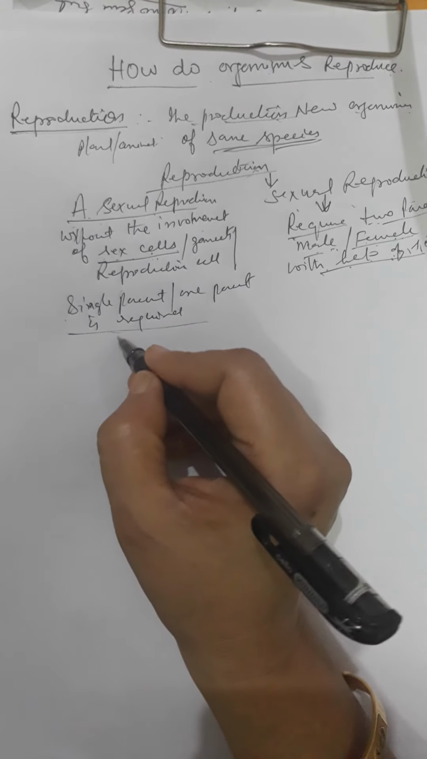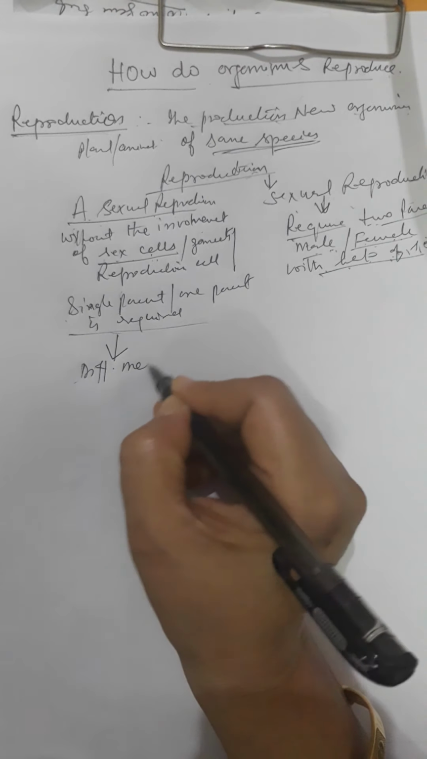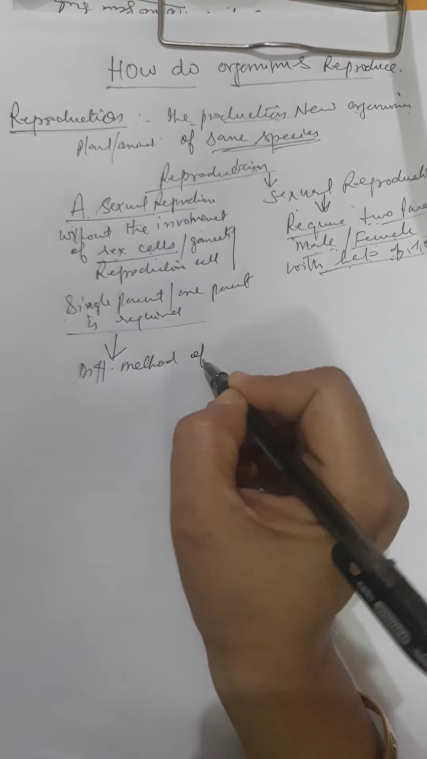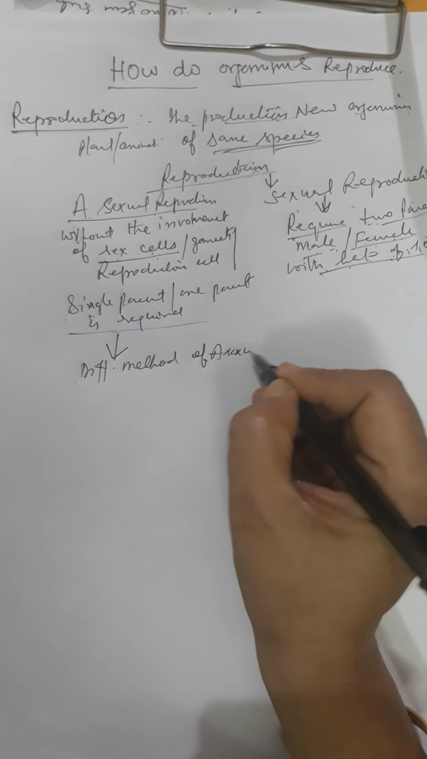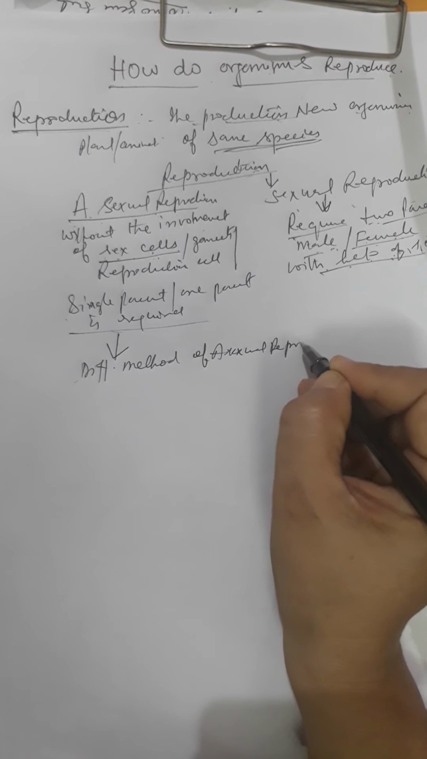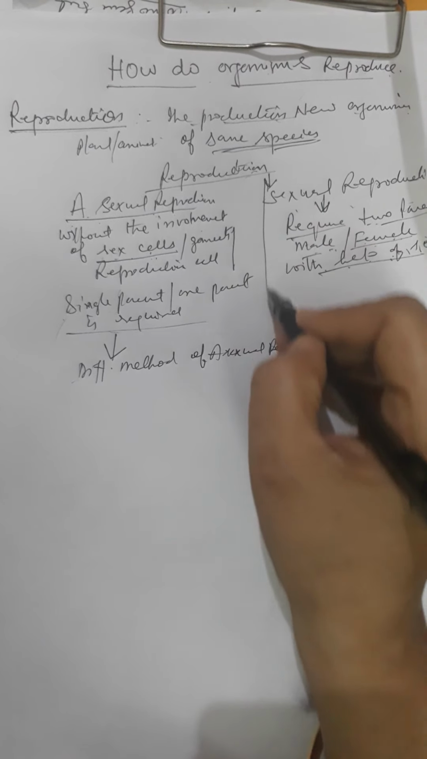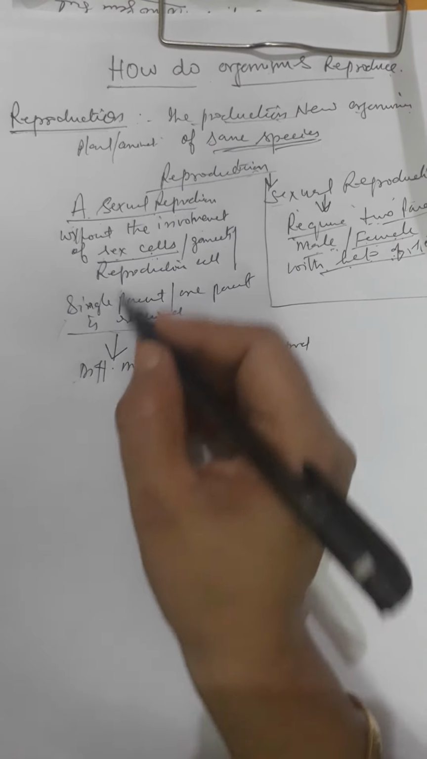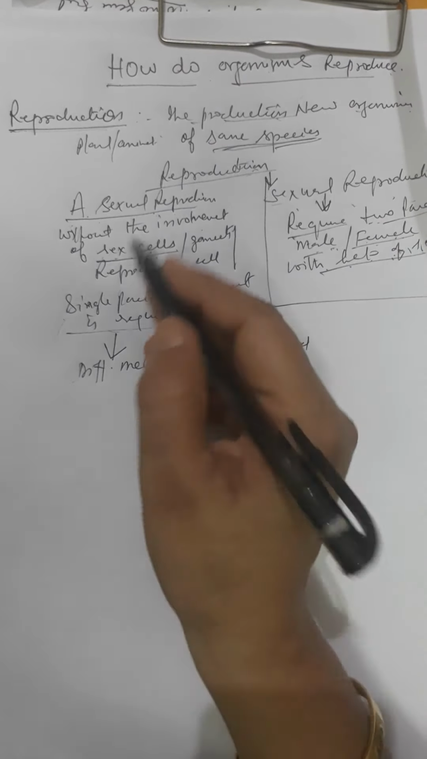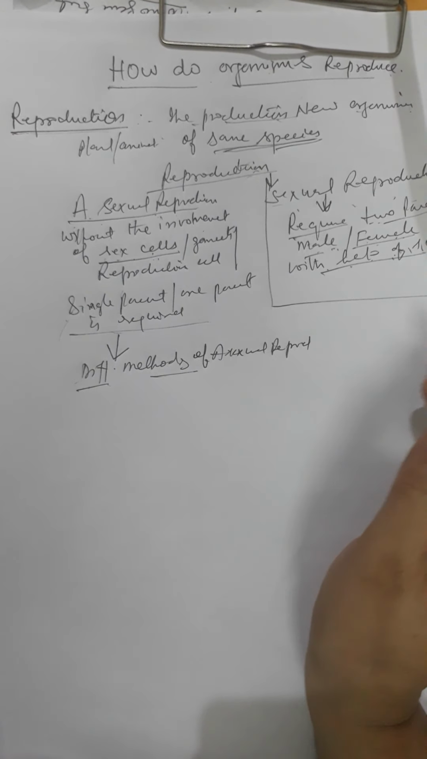Now next, there are different methods of asexual reproduction. So first of all we will do asexual reproduction and we will do sexual reproduction later. So what is asexual reproduction? We know, but now we do the different methods of asexual reproduction.